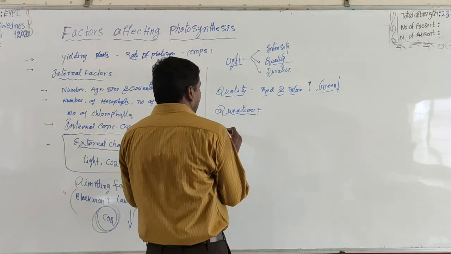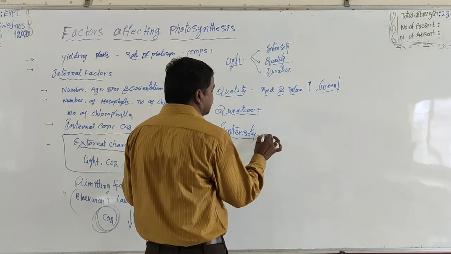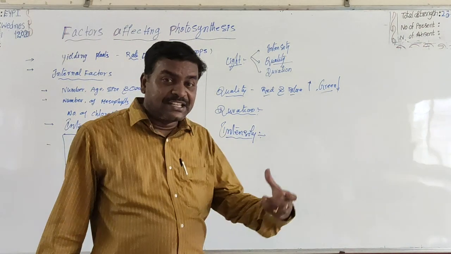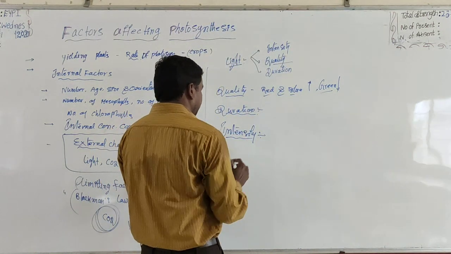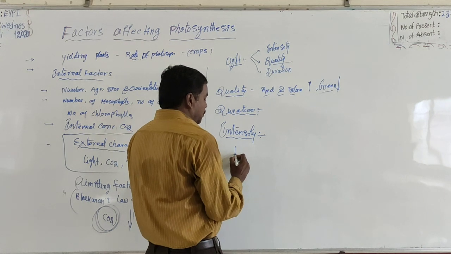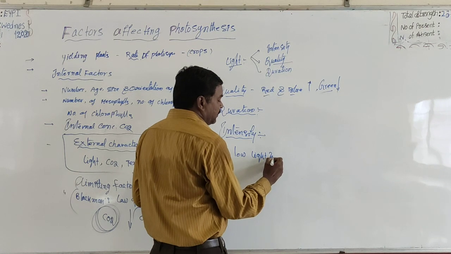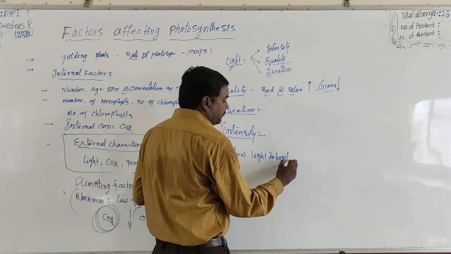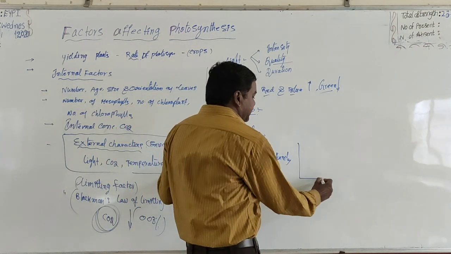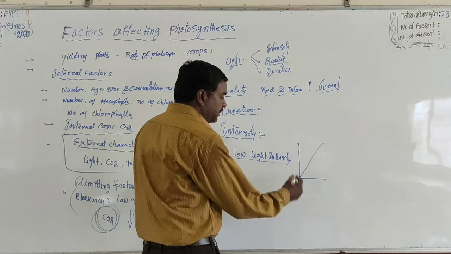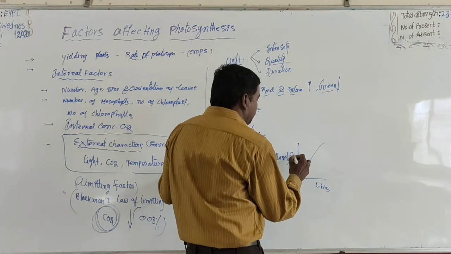Now coming to light intensity. Light intensity also influences the rate of photosynthesis. For example, in low light conditions, in case of low light intensity, there is a linear relation between light intensity and carbon fixation.